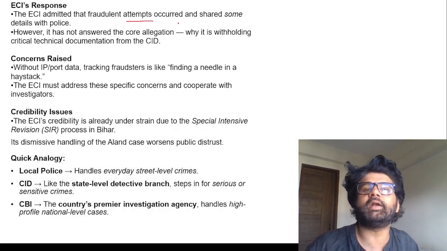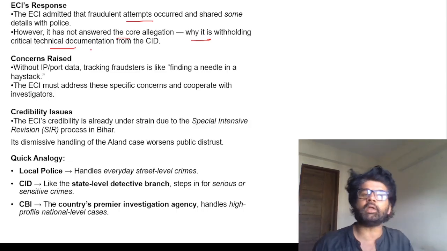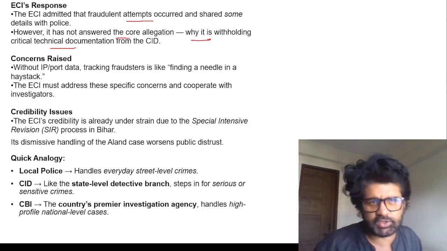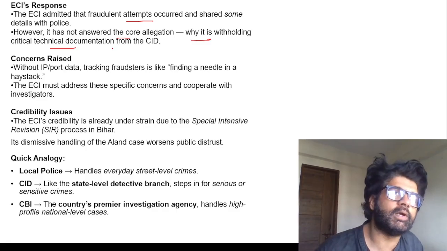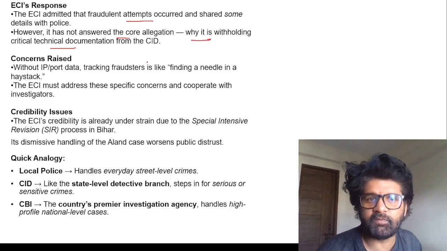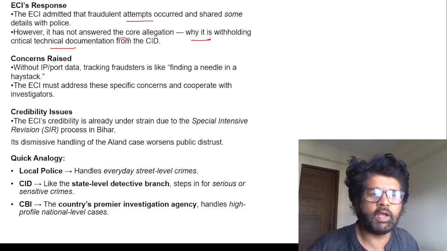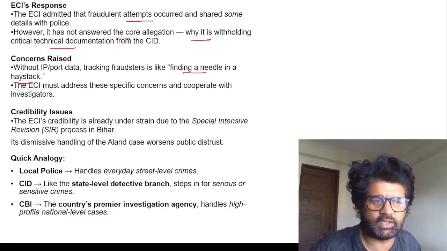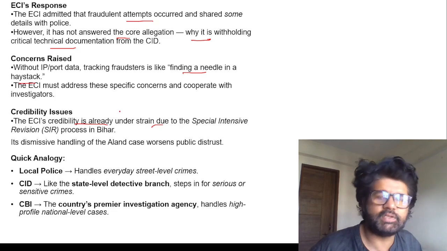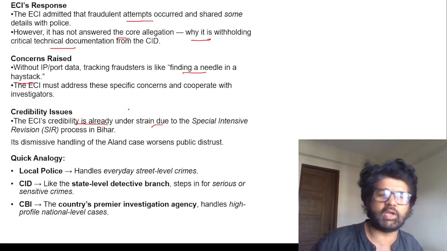ECI admitted fraudulent attempts occurred, but it has not answered the core allegation: why is it withholding critical technical documentation from CID? Whatever the reason, ECI had to be more transparent, because elections should not only be fair, they should also be seen as fair. Without IP and port data, CID cannot track these faults. It's like finding a needle in a haystack. You can read all these things. ECI's credibility is already under strain. Again, I love Modi ji, I love ECI.